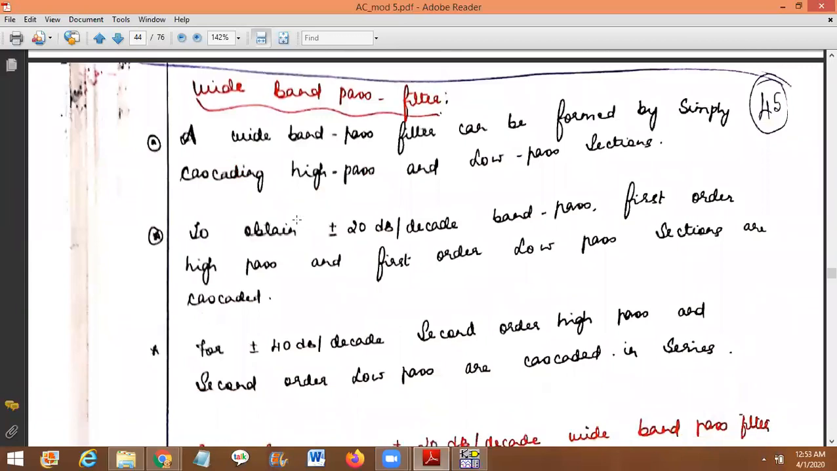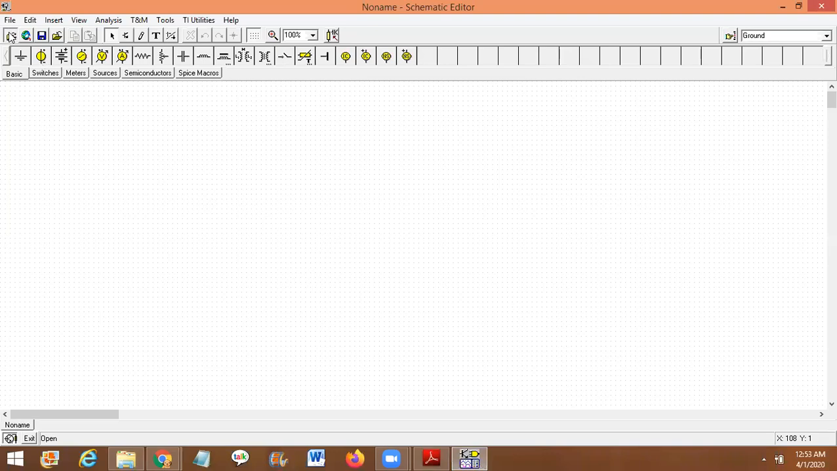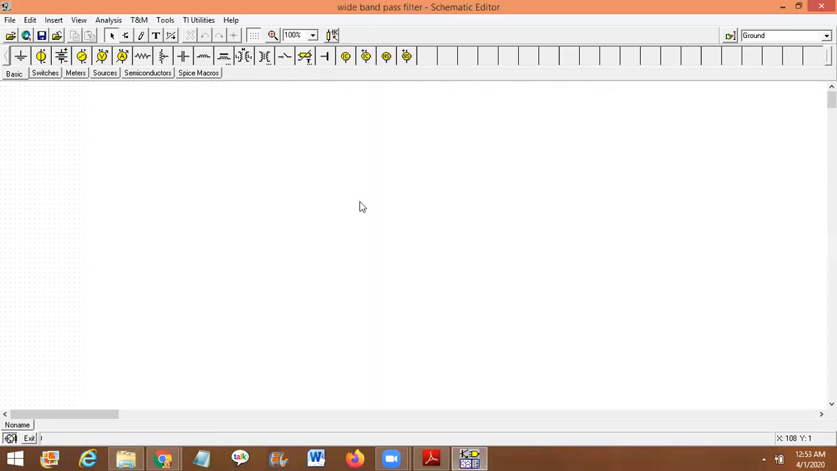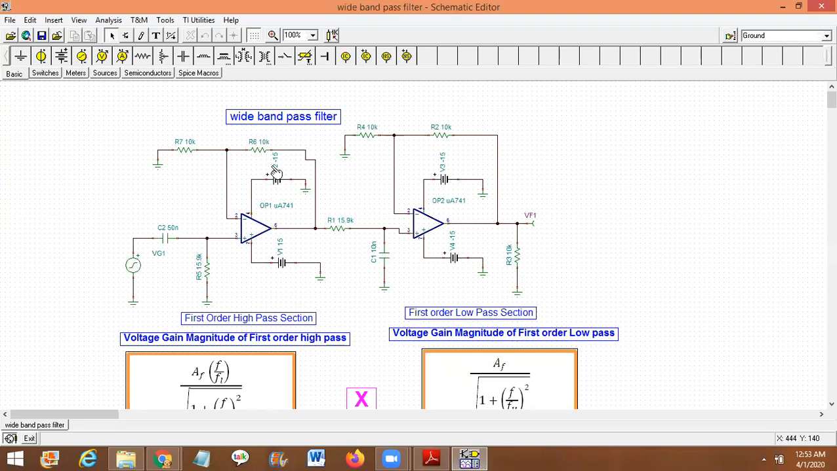Let me discuss the first one, the wide band pass filter. How is a wide band pass filter formed? A wide band pass filter is formed by cascading a high pass and a low pass section. Let me open a wide band pass filter. This is a wide band pass filter formed by cascading a first order high pass section and a first order low pass section. I repeat, it is formed by cascading a first order high pass and a first order low pass.